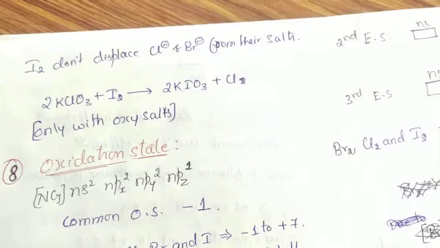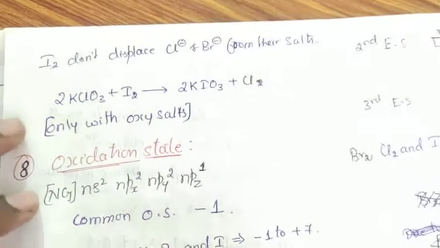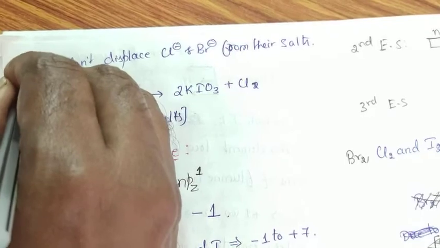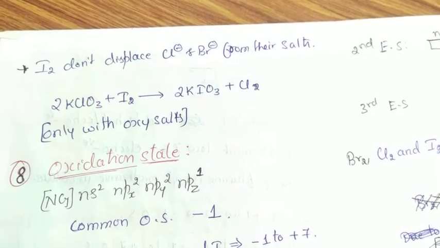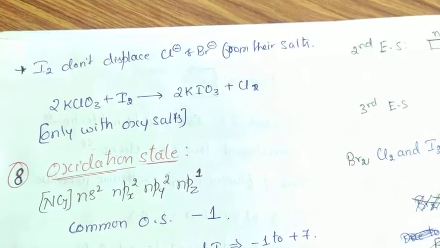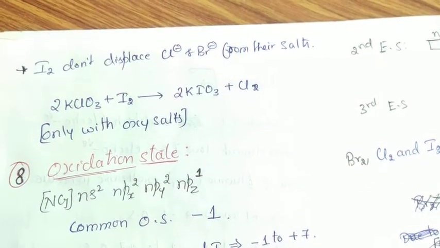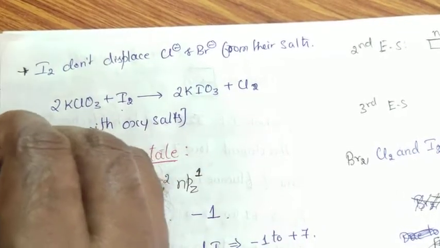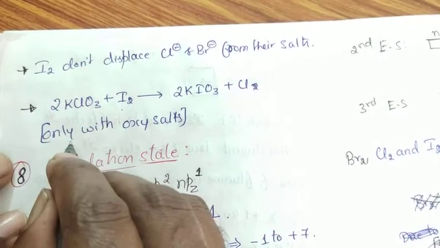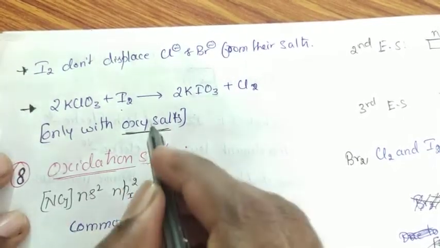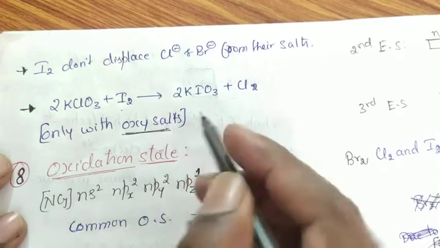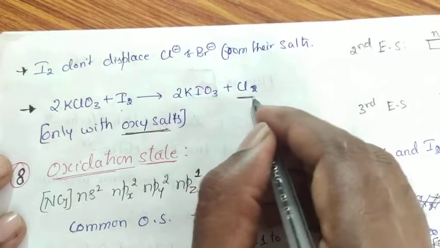Please note it down. As given in the information, iodine possesses a very low oxidation potential value. Therefore, it is unable to liberate bromide ion, chloride ion or fluoride ion from their respective salts. But whenever iodine is made to react with oxo salts of halogens, it liberates the respective halogen.